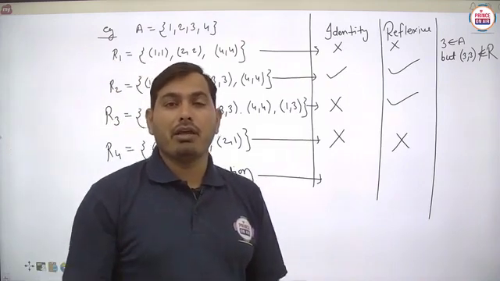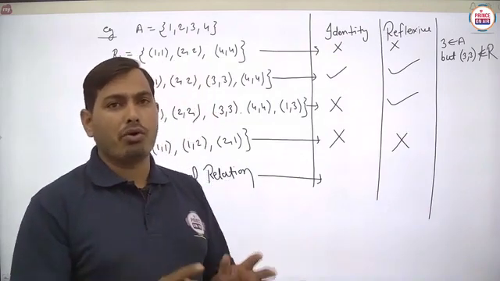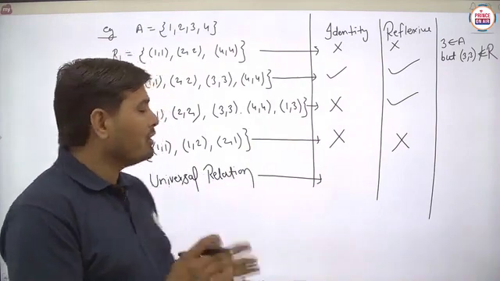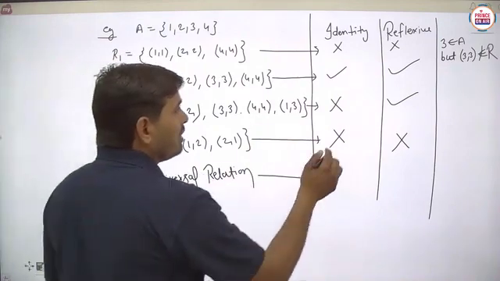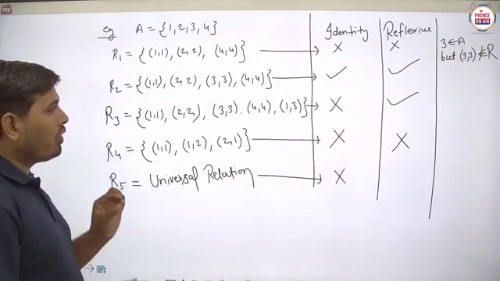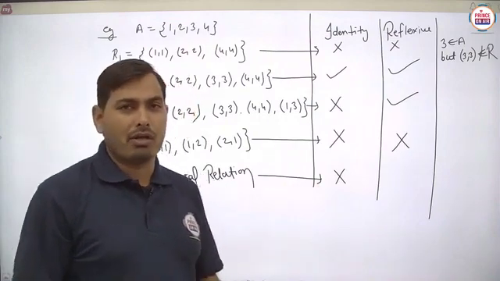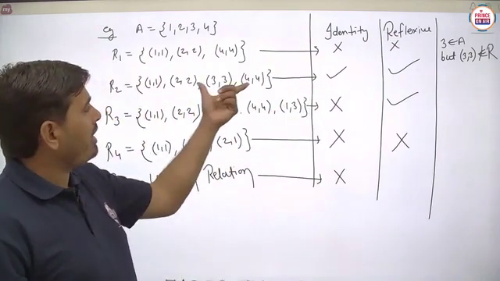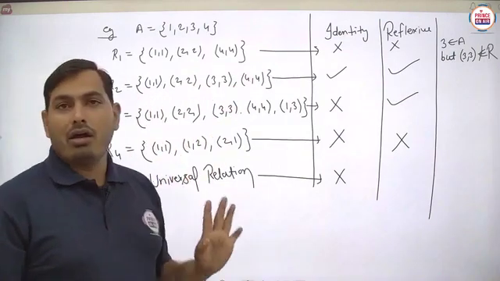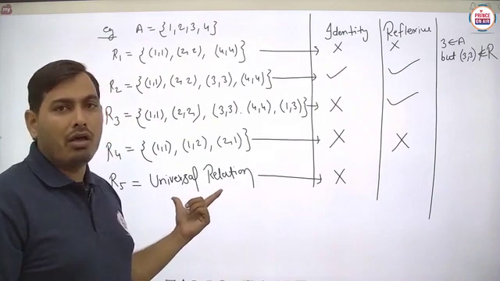We can say that the universal relation is the relation where all the possible ordered pairs of the sets A and B are available. So basically, students, this is not said to be the identity, because in identity only a unique identity relation will be there on a particular set. Is it clear? But here we just have to discuss the universal relation.